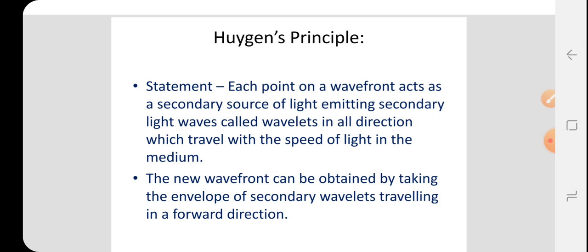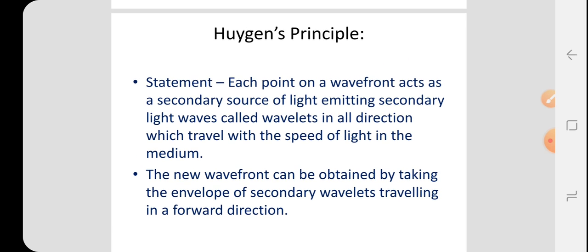Huygens also studied that the new wavefront can be obtained by taking the envelope of the secondary wavelets. We studied that different circles can be formed, and the secondary wavelets travel in the forward direction, not in the backward direction. This is Huygens' principle.